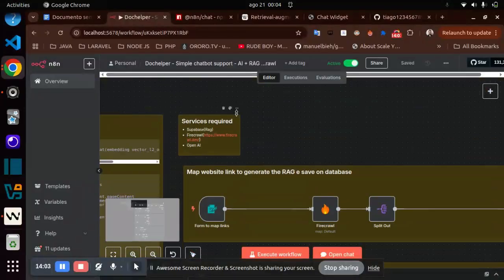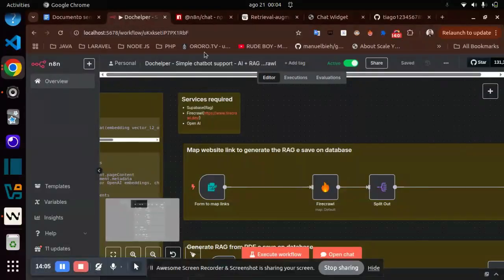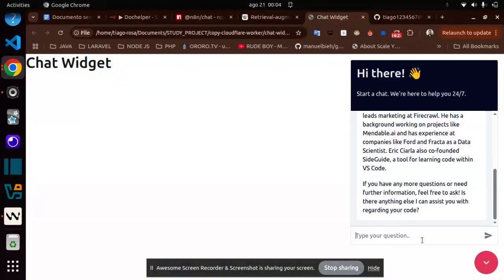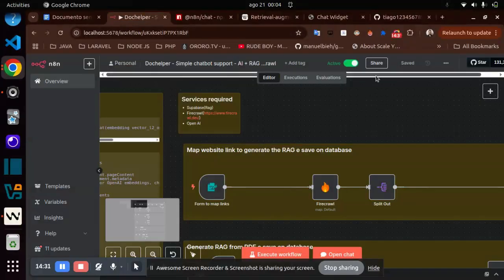Probably you remember the map feature from Firecrawl. What I did here, and this is important: you need to activate the workflow for it to work. If not, you will send a message and probably won't receive an answer about what you asked. So you need to enable that.